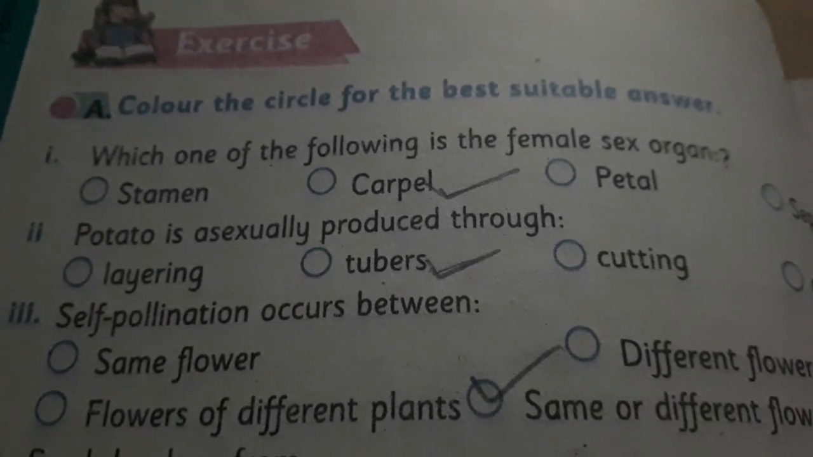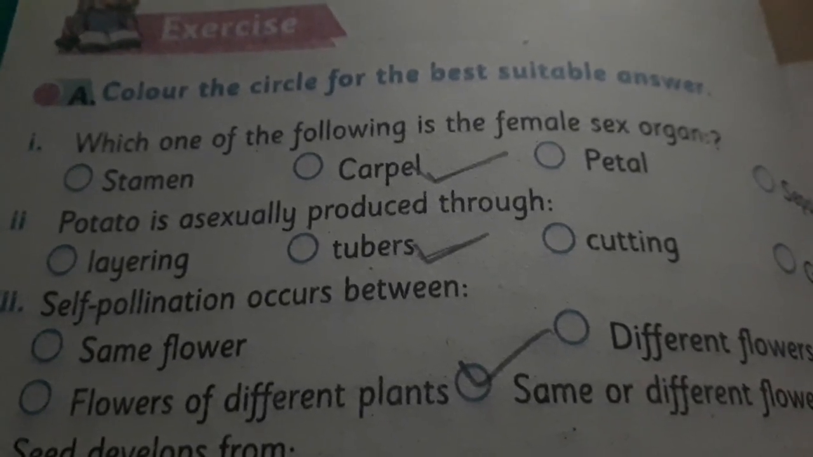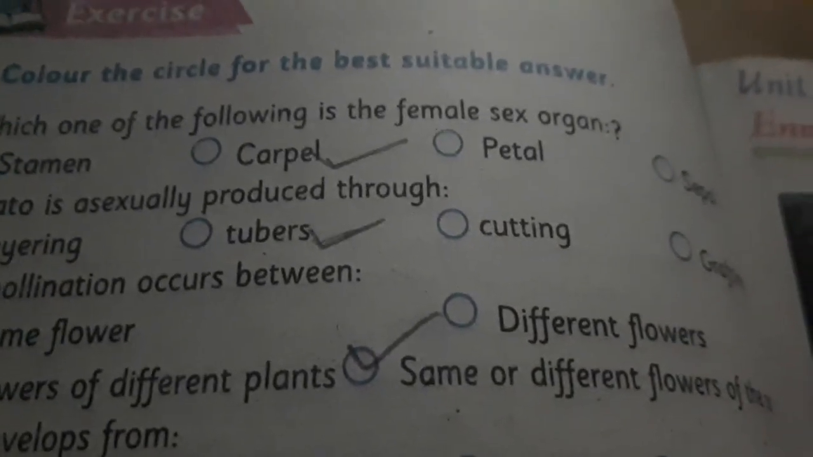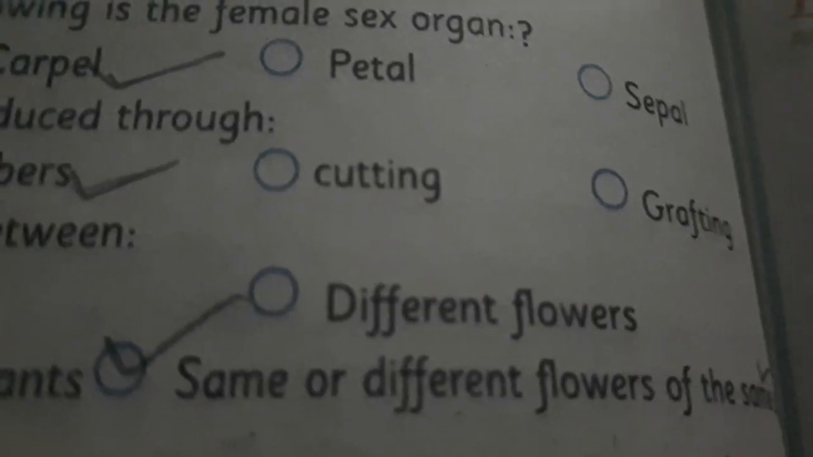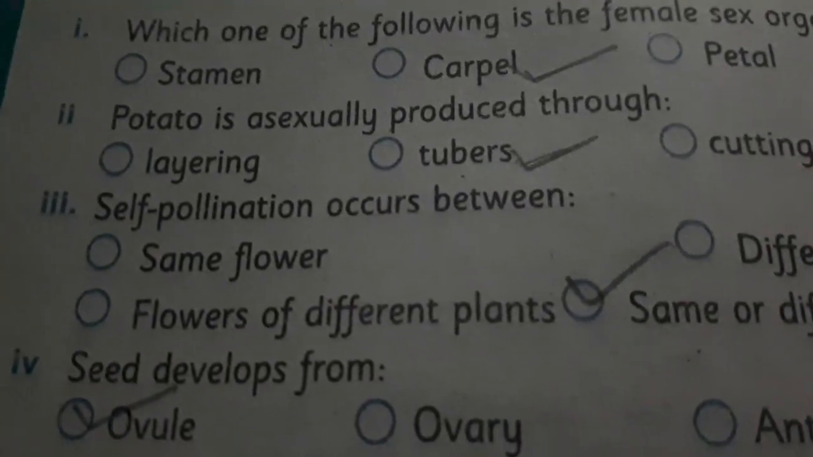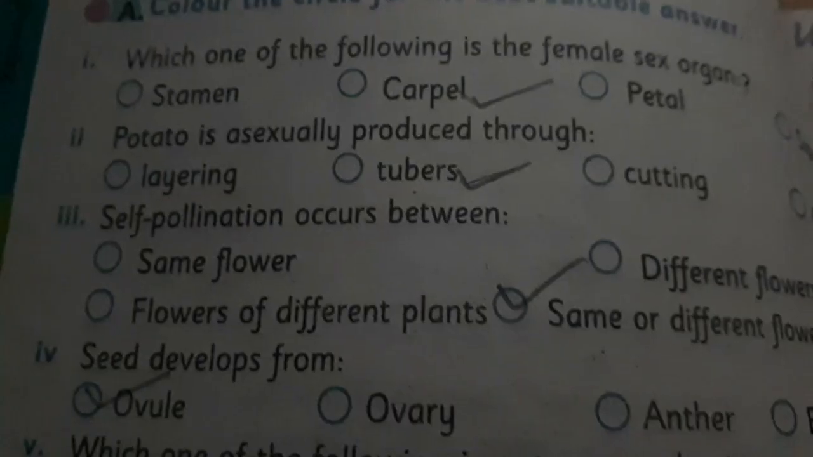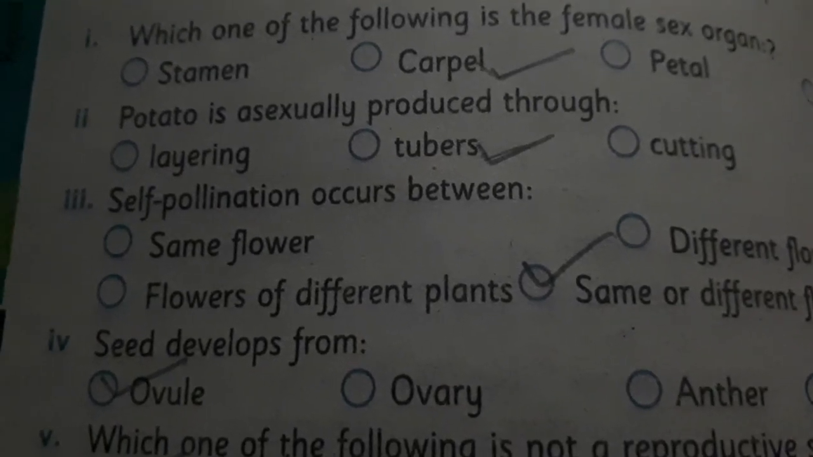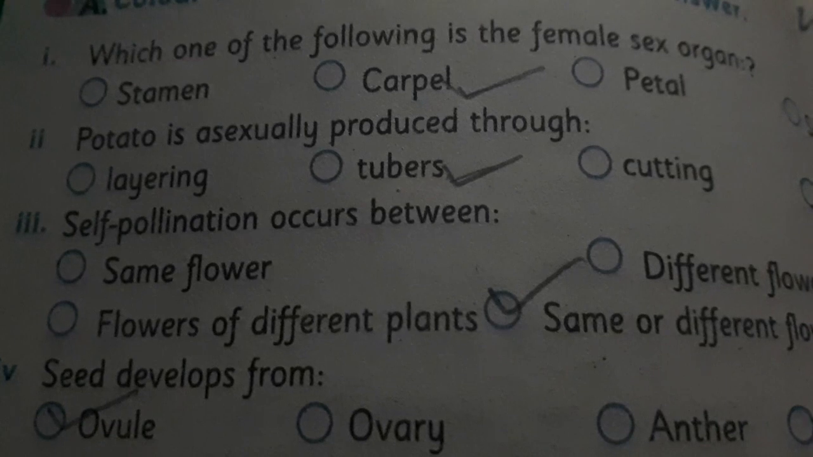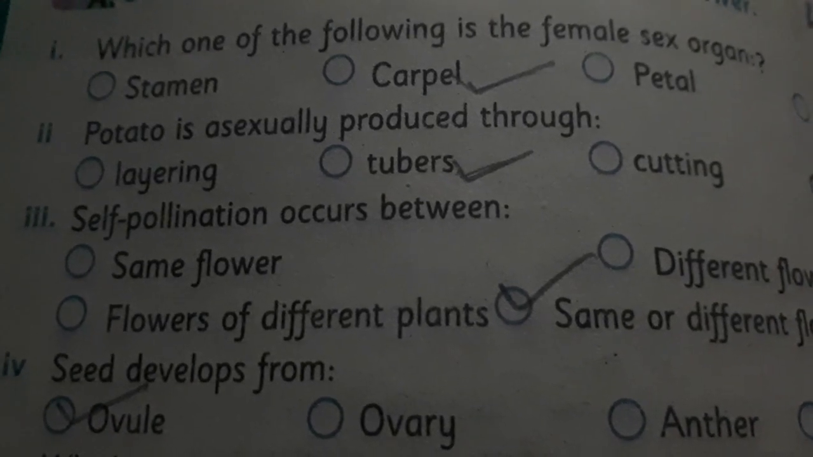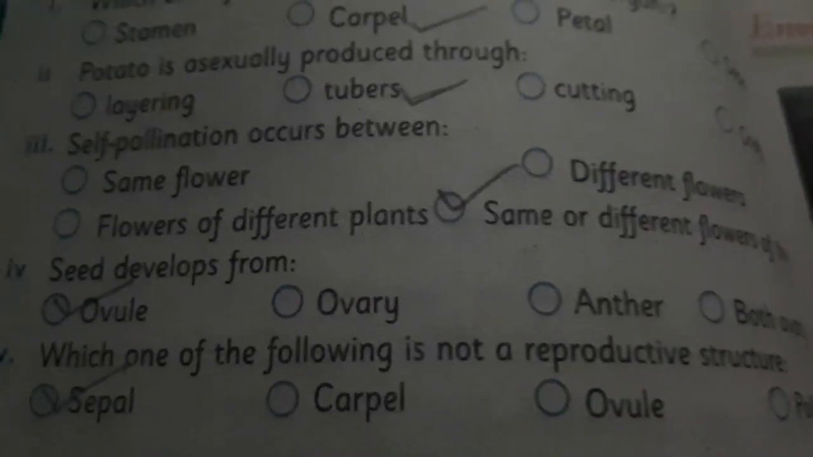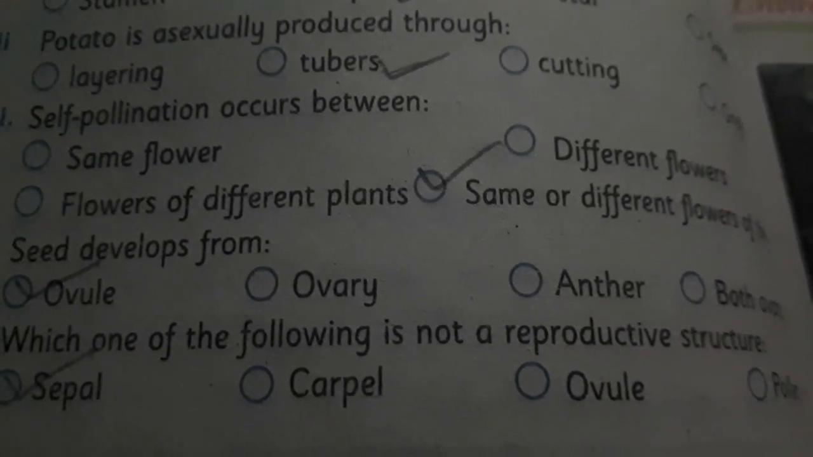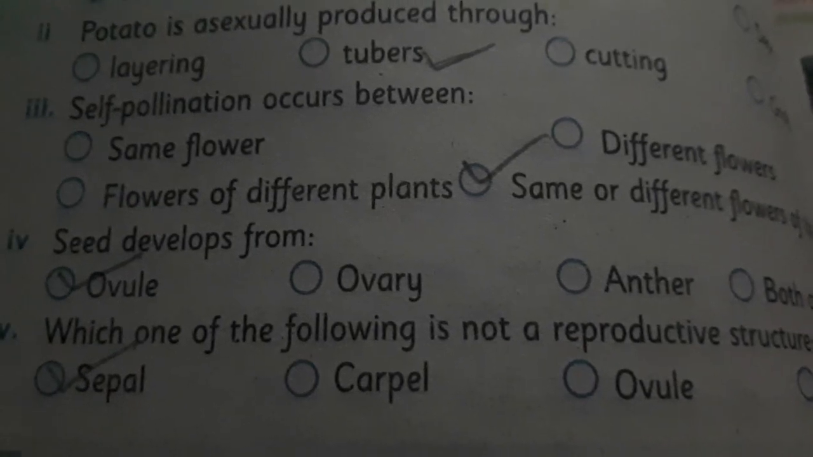Question number 3. Self-pollination occurs between correct option same or different flower of the same plants. Question number 4. Seed developed from correct option ovules. Question number 5. Which one of the following is not a reproductive structure? Sepal.